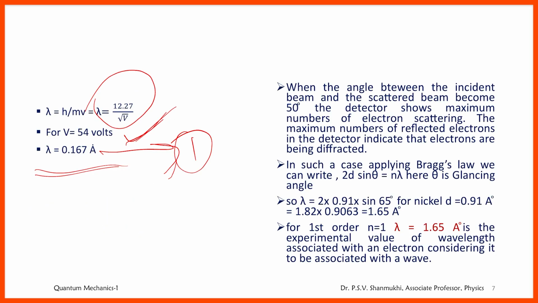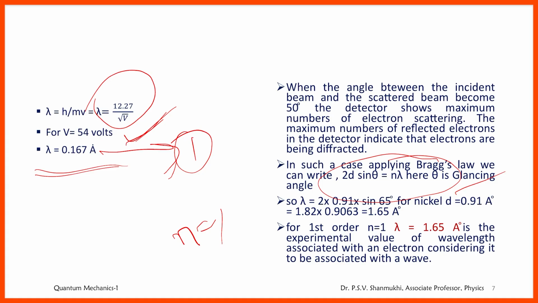Now take Bragg's equation, Bragg's law of X-ray diffraction. What is that? n lambda is equal to 2d sin theta. That is Bragg's law. Now, since the first order bump has been observed, take n is equal to 1. Then lambda is equal to 2d sin theta.